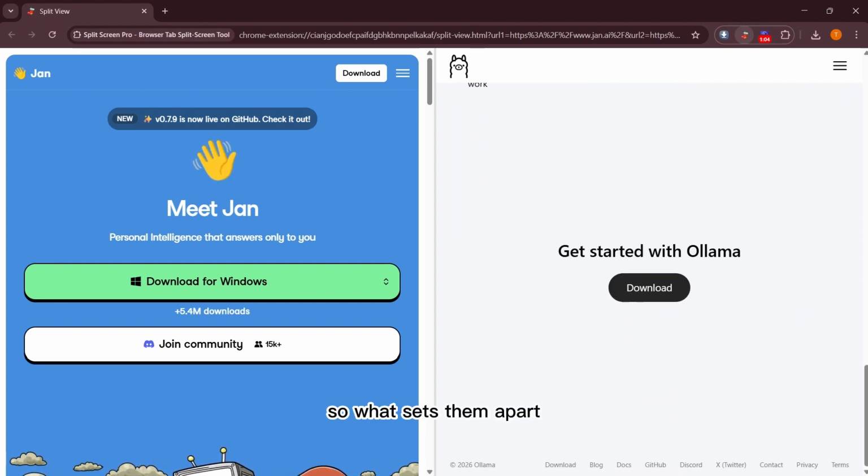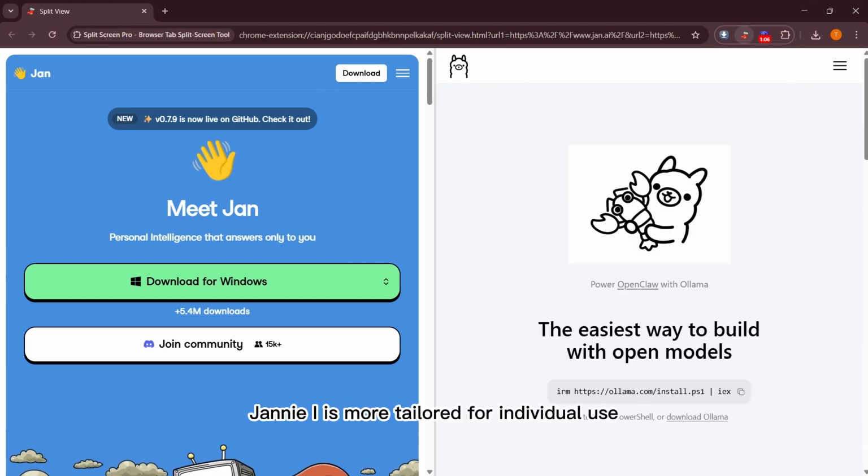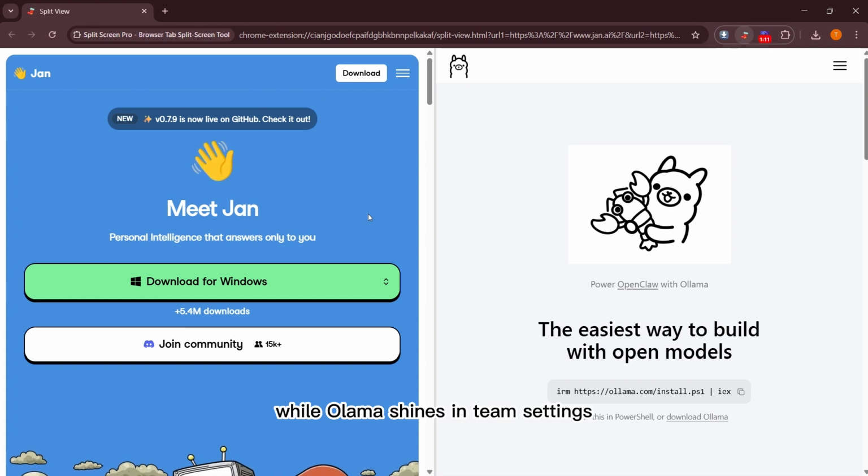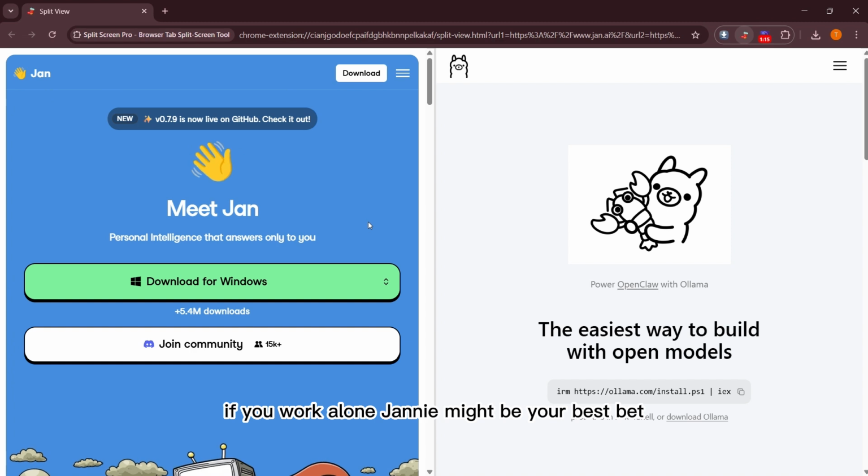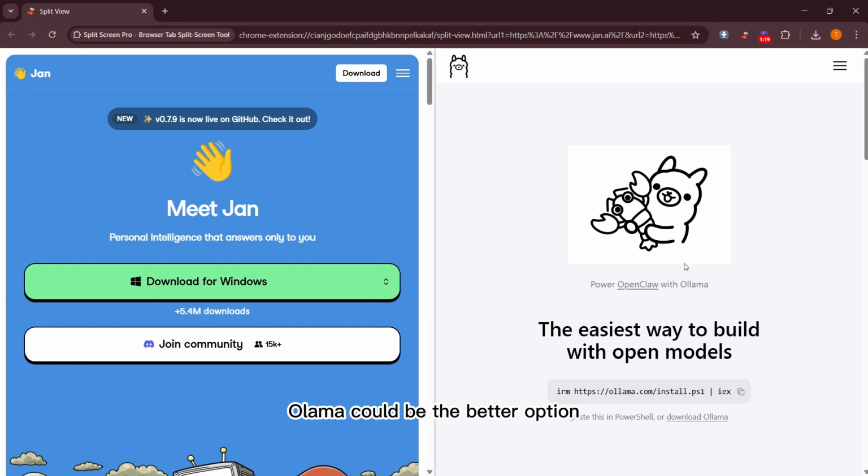So, what sets them apart? Gen AI is more tailored for individual use, while Ollama shines in team settings. If you work alone, Gen might be your best bet. But if you're part of a team, Ollama could be the better option.